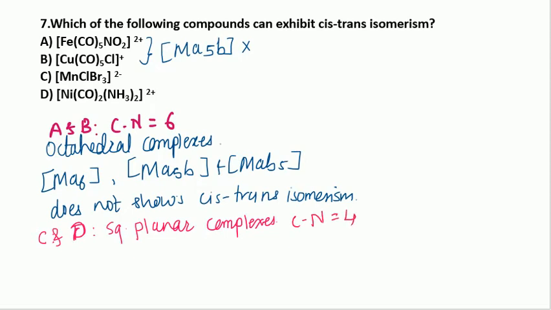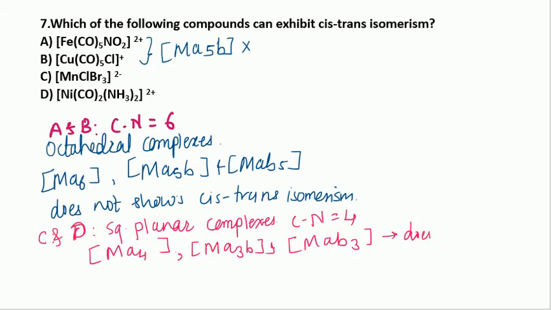And the square planar complexes of the types Ma4, Ma3B and MaB3 do not show cis-trans isomerism.